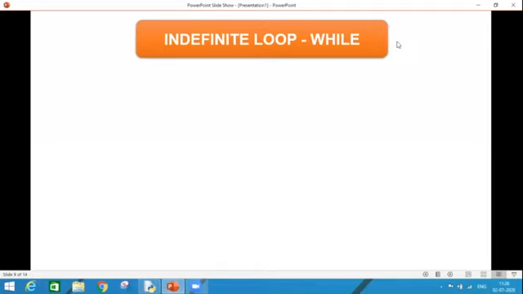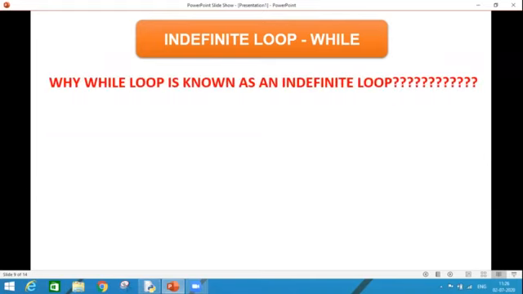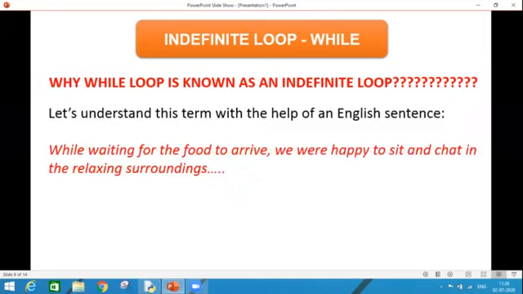Hello everyone. So here in this session, again we are going to talk about while loop. But we are going to understand why we call while loop an indefinite loop. So let's understand with the help of an example.